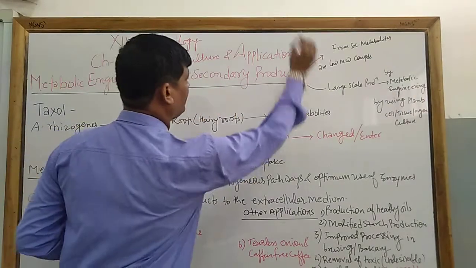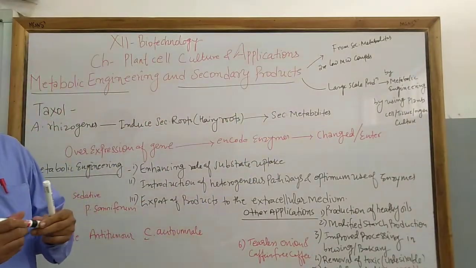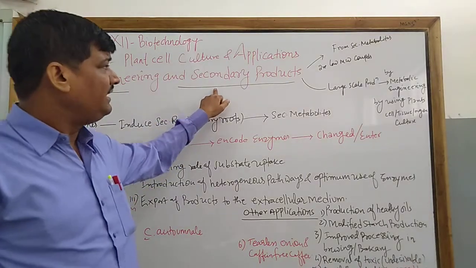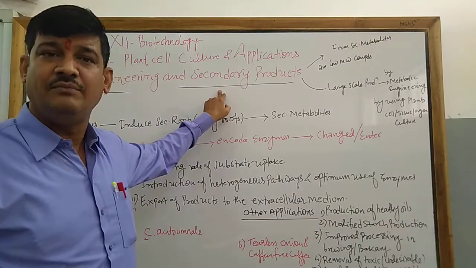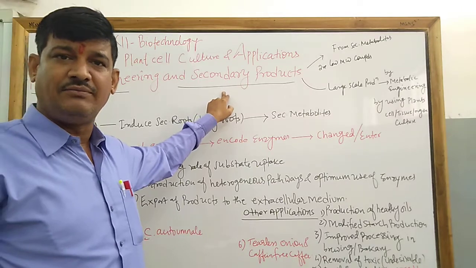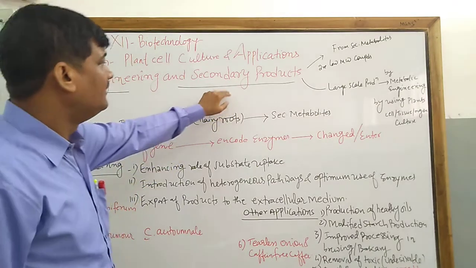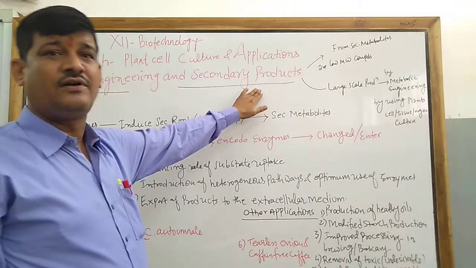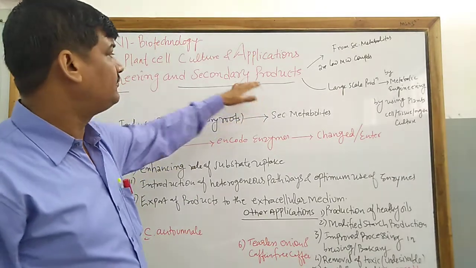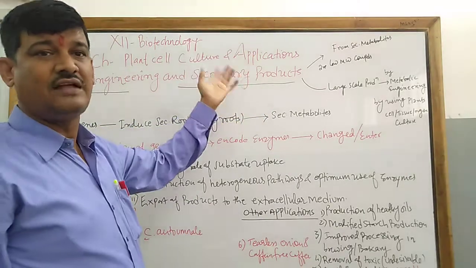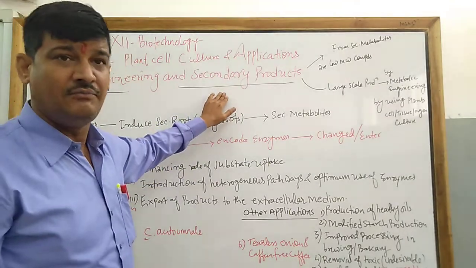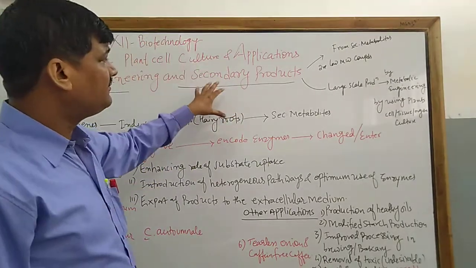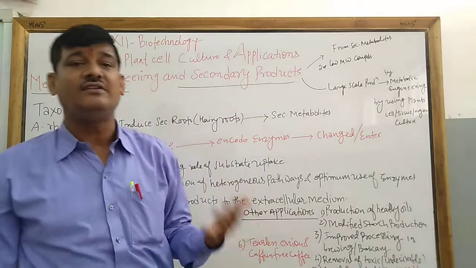Already we have talked about the meaning of secondary products or secondary metabolites. There are primary metabolites and secondary metabolites. These secondary products developed from the secondary metabolites, and they are not essential to the body.